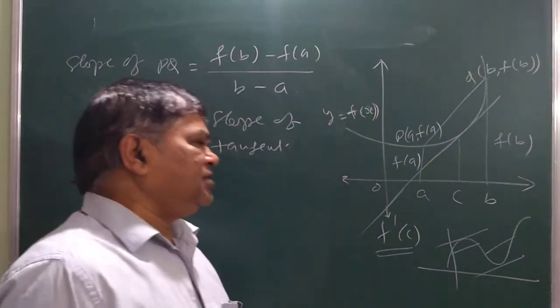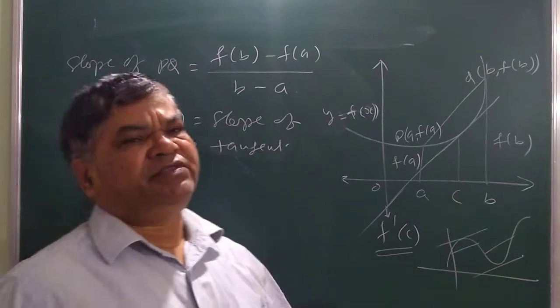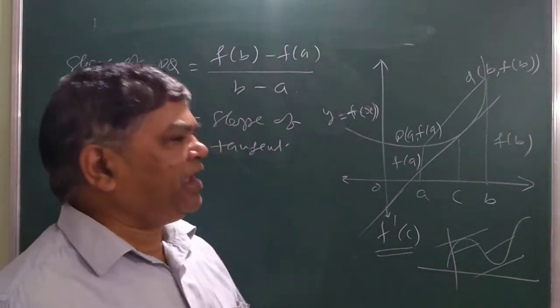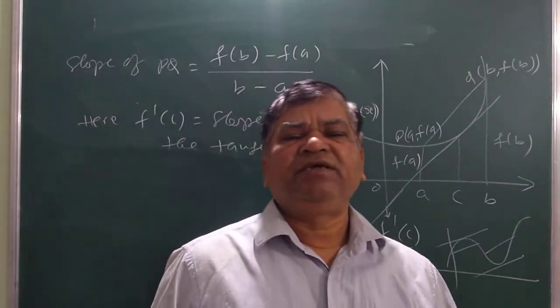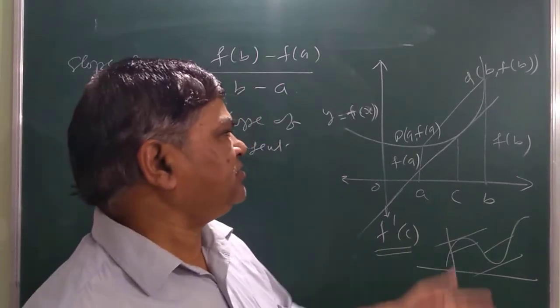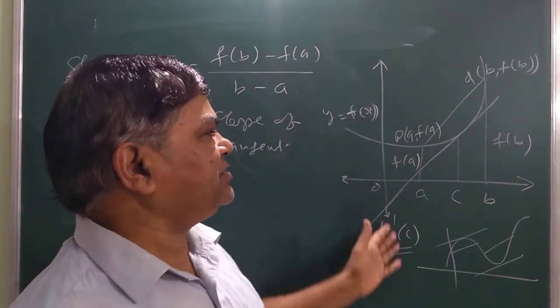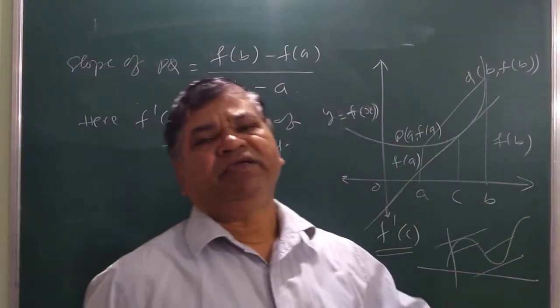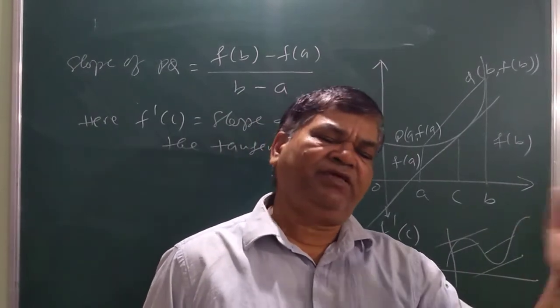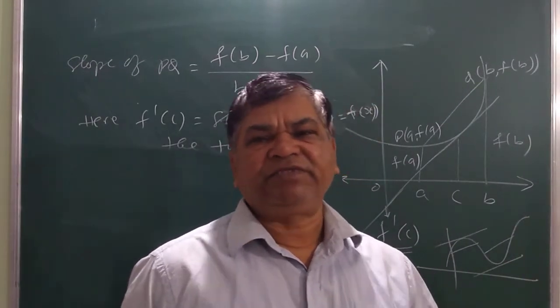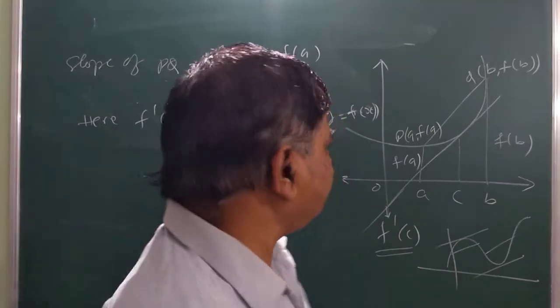And the slope of the x-axis is always 0, or any line that is parallel to the x-axis has slope 0, and the slope of the y-axis, or any line parallel to the y-axis, does not exist. This will be read in the topic of tangent and normal.